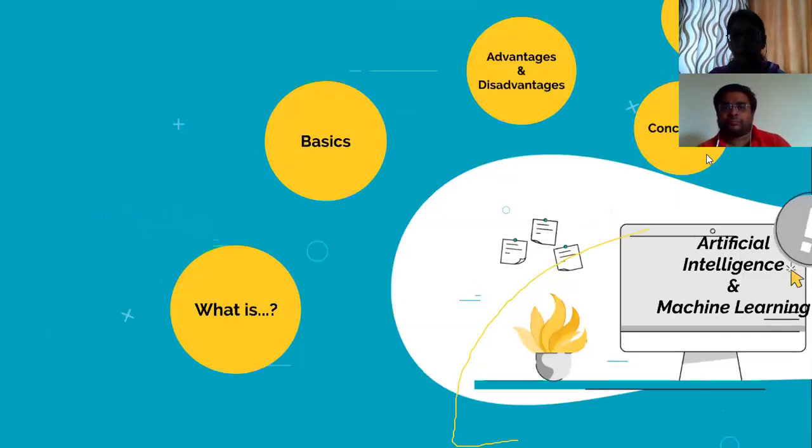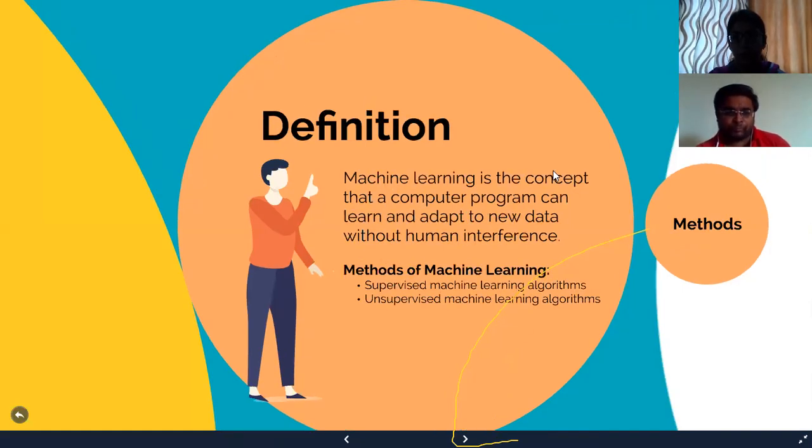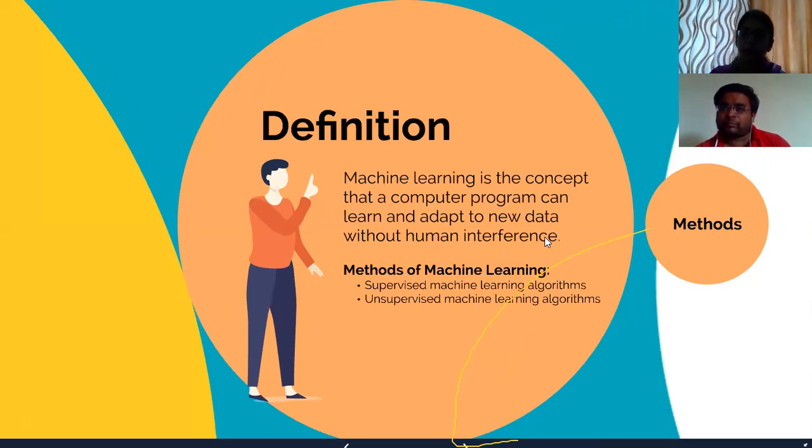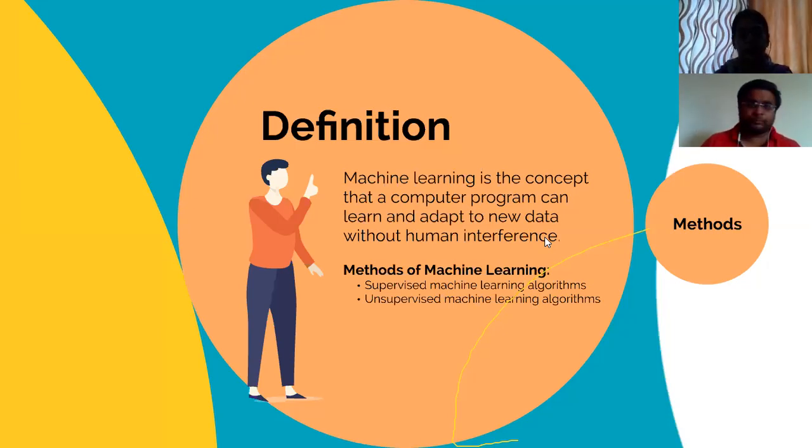Now, what is machine learning then? Machine learning is a concept that a computer program can learn and adapt to new things without human interference. Is it clear? In AI, we are simulating the complete human intelligence. But in machine learning, we are focusing on a particular target or a particular point. That means a single hand can be learned through machine learning. Is it clear? If we have to make a machine which can learn the ability of the complete human body, we have to integrate multiple machine learning models through which we can achieve that.